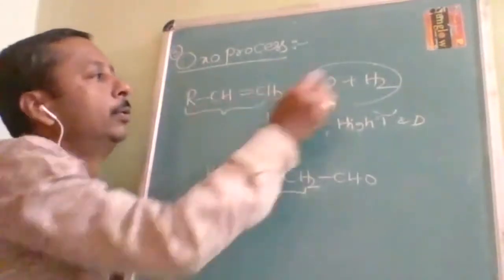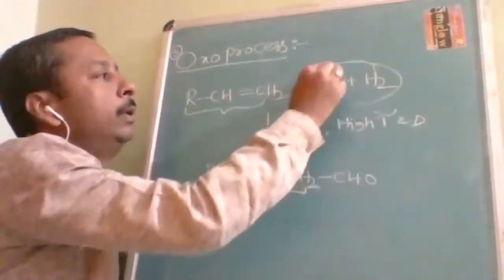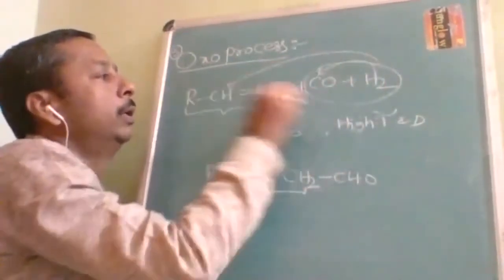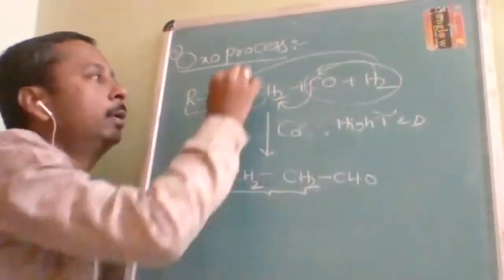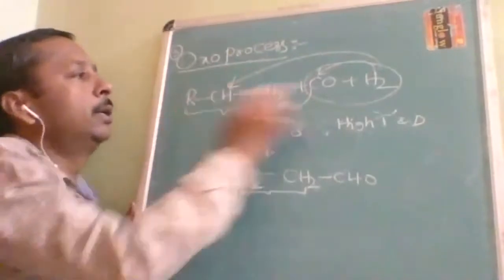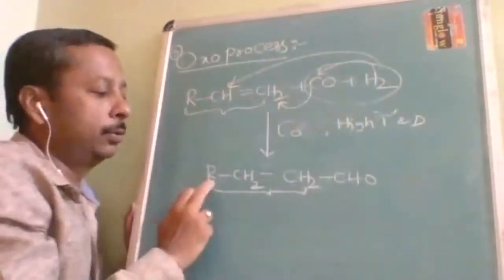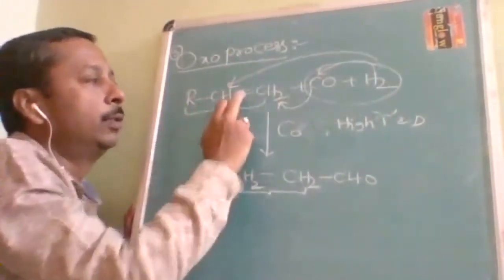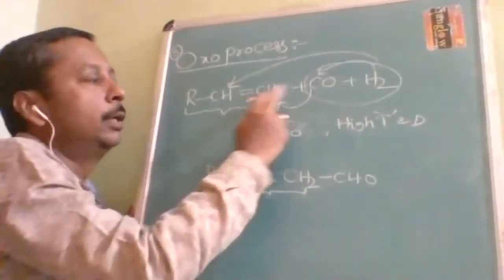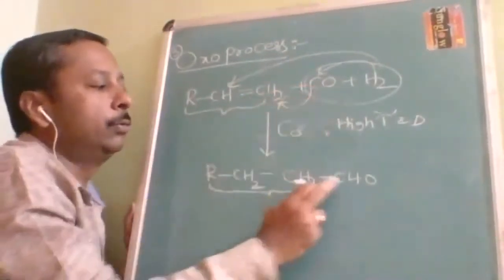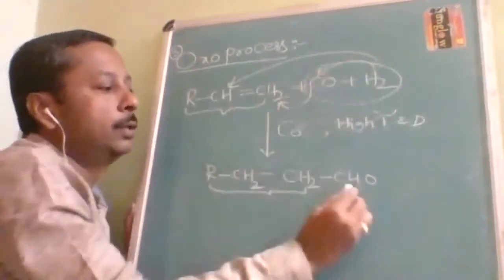So here one hydrogen will be here, another hydrogen will go here, and this will be attached over here. How to remember? The memory technique is R, one hydrogen will go here, so RCH2. This double bond will be made a single bond. CH2 will be attached with CO and H. One more H is there, CHO.